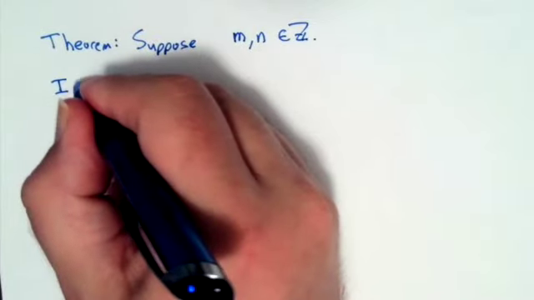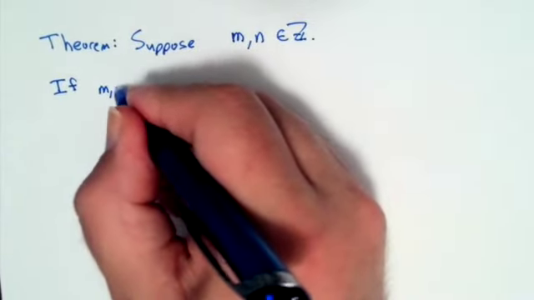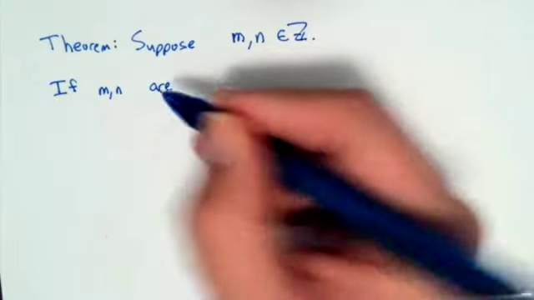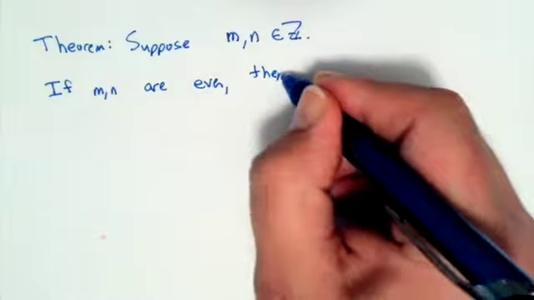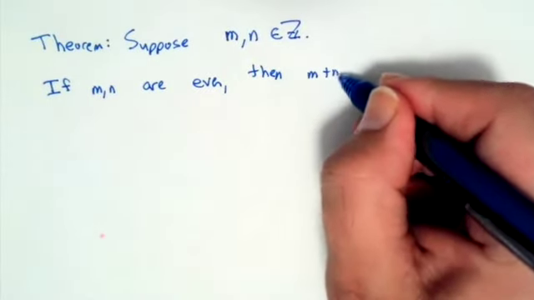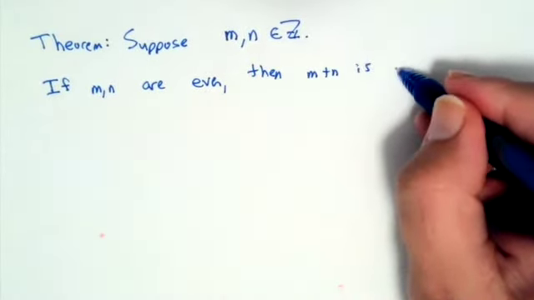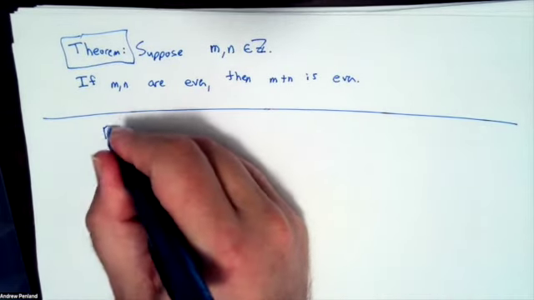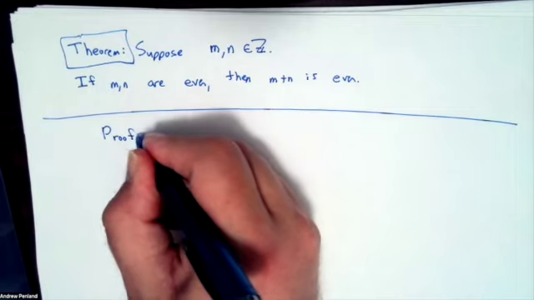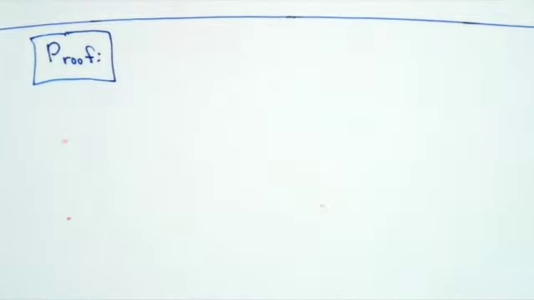And the claim is if m and n are even, then m plus n is even. So I'd like you to just think about how you would write the proof, and then I will come back and actually write the proof. But it's good for you to start seeing if you can anticipate some of the structures.